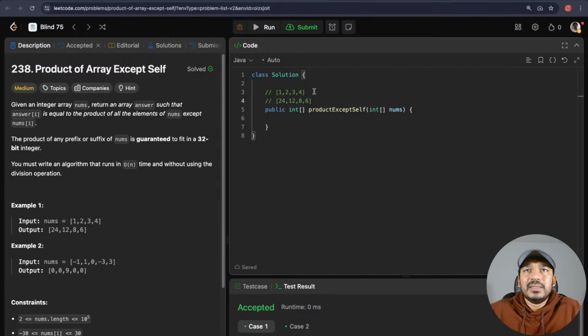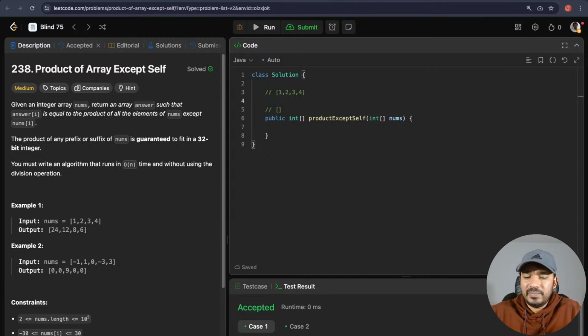Let's see. I think I know this one because I might have seen it sometime long ago. We will create, with a single pass, a variable, product till now, which will be 1.